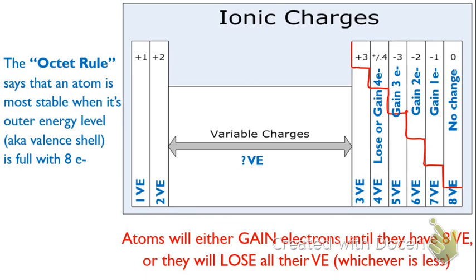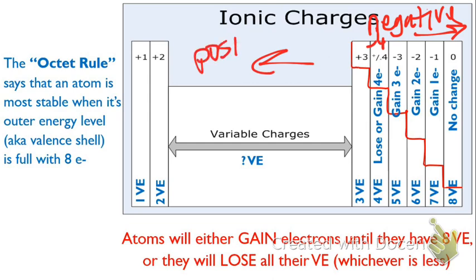Remember, our non-metals tend to form negative ions, and so this right side of the staircase is going to tend to be the ones that have the negative 4 charge. Let's try to make that look more like a negative 4. And below the staircase on the metal side of things, we have more positive charges. And so these are the guys that tend to be positive 4s.